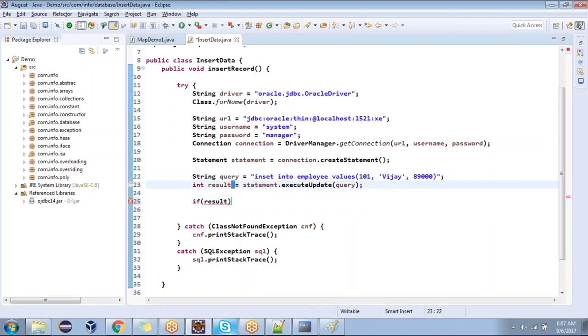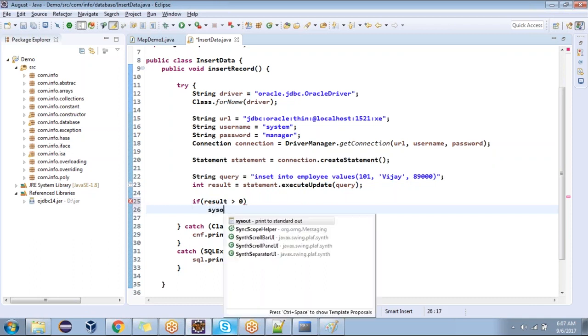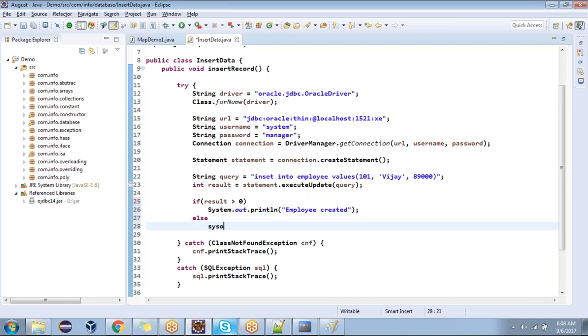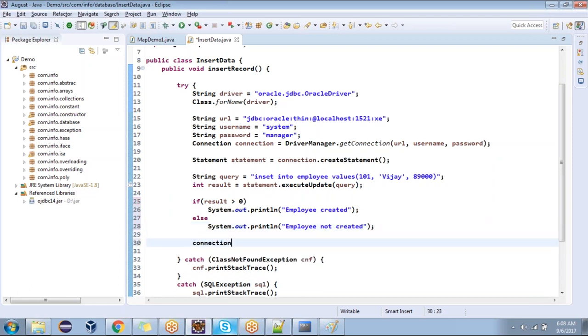Now it's going to return some integer value. If the record is inserted successfully, it returns a non-zero value. If it is not inserted successfully, it returns zero. If the result is greater than 0, it means your record is inserted successfully. Are you following? Yes, sir. Employee created. Else, employee not created. This is called processing the result. The last step, connection dot close. I'm done. You guys are with me?